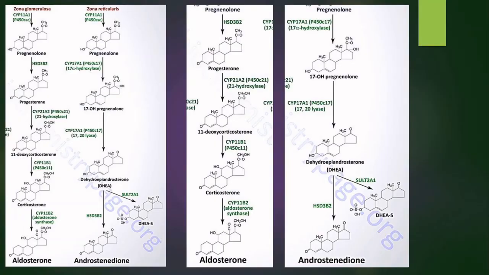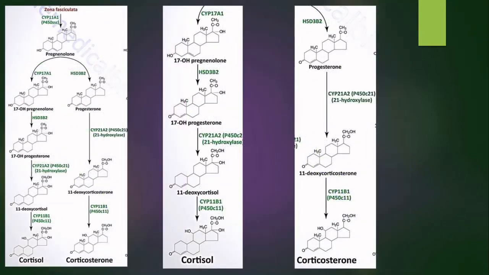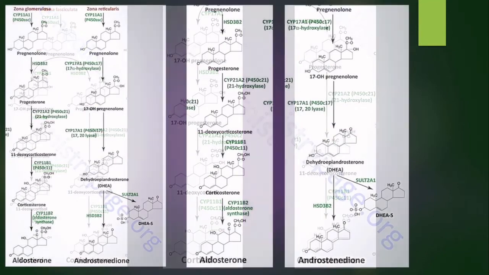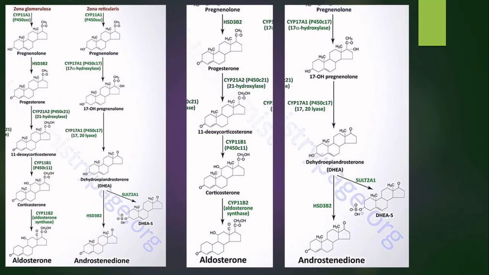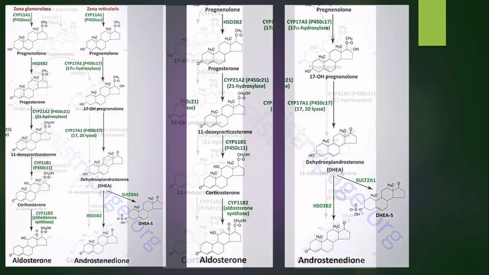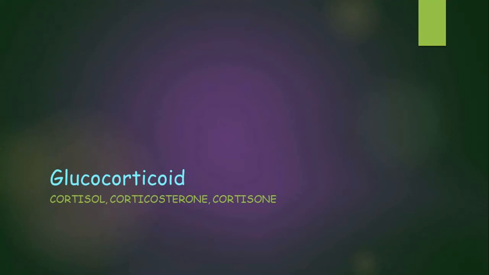So these are the rest of the reactions, where zona glomerulosa converts pregnenolone to aldosterone and zona reticularis converts pregnenolone to androstenedione. So you have cortisol, corticosterone, aldosterone and androstenedione that are being produced by the zona glomerulosa, zona reticularis and zona fasciculata. So we will go into the details of glucocorticoids.